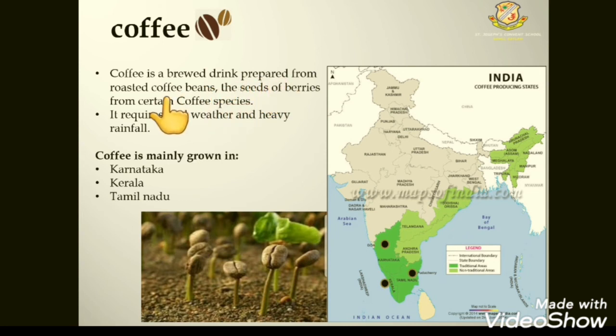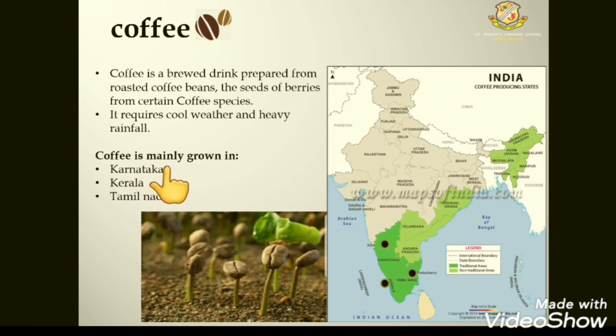It is prepared from roasted coffee beans, the seeds of berries and certain coffee spices. It requires cool weather and heavy rainfall. So for growing coffee, we require cool, मतलब ठंडा weather होना चाहिए, as well as rainfall कैसी होनी चाहिए? It is heavy. A good amount of water is also required in the form of rainfall.